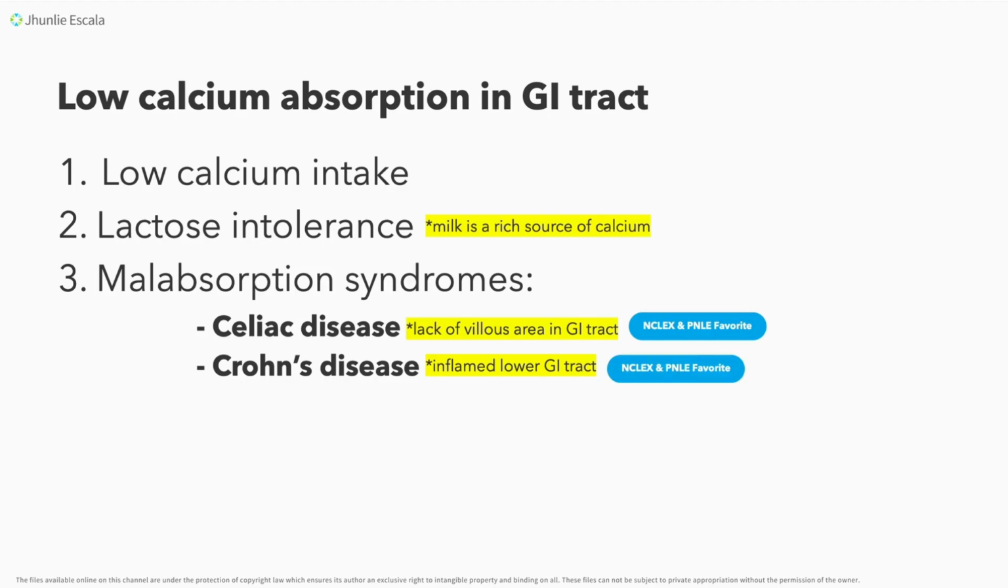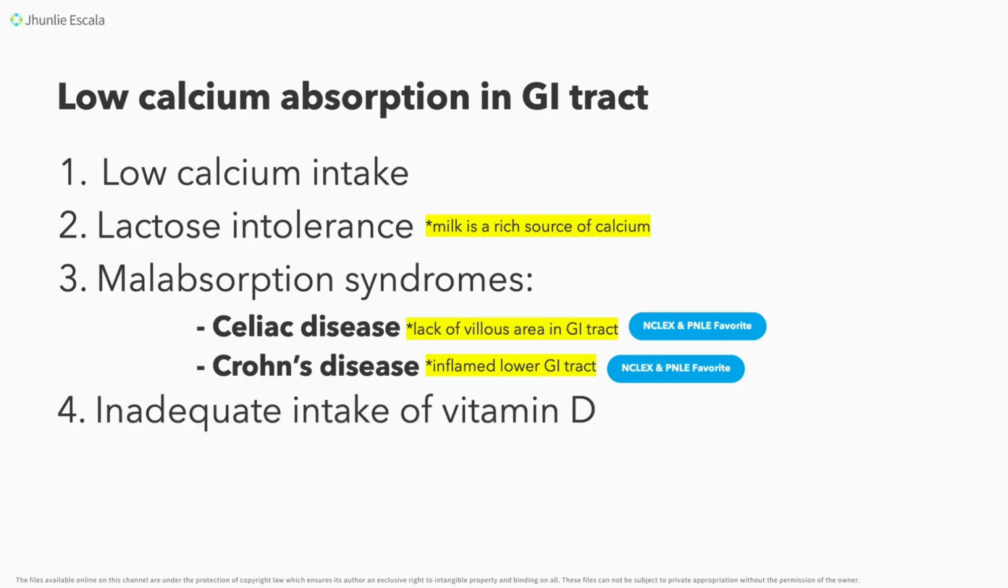So we need to remember that these two concepts are both NCLEX and PNLE favorites. Tandaan po natin yan, kapatid. Okay, double letter C, your celiac disease or Crohn's disease may cause your hypocalcemia. Remember that one, class. Okay, another thing is your inadequate intake of vitamin D.